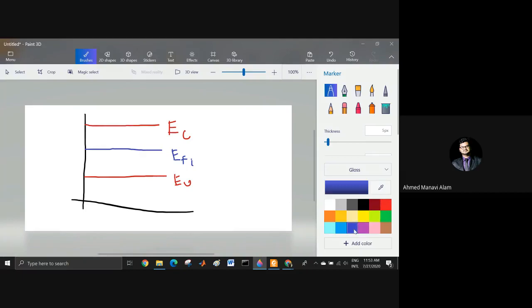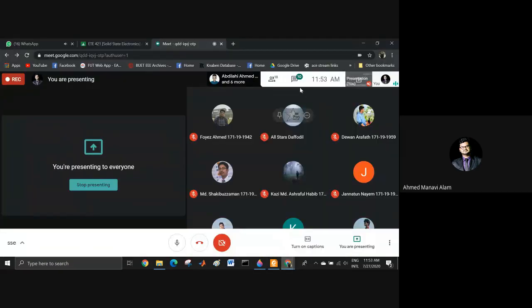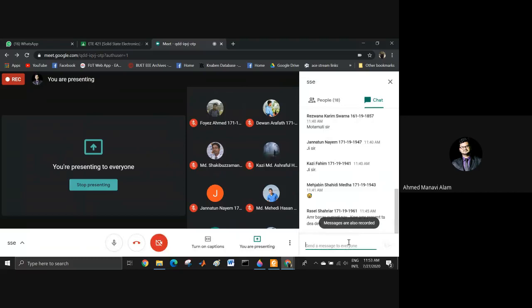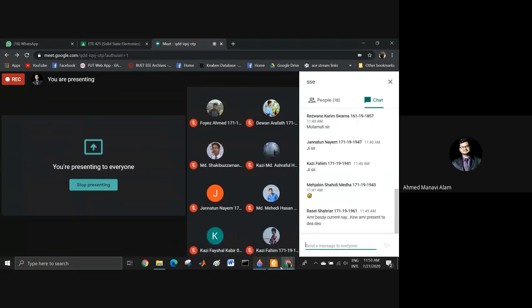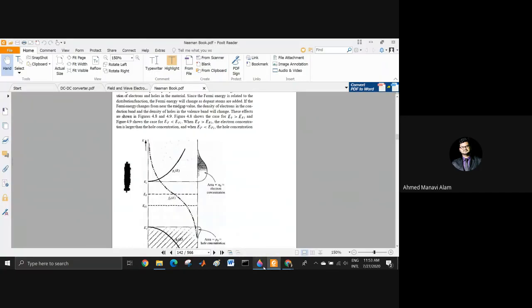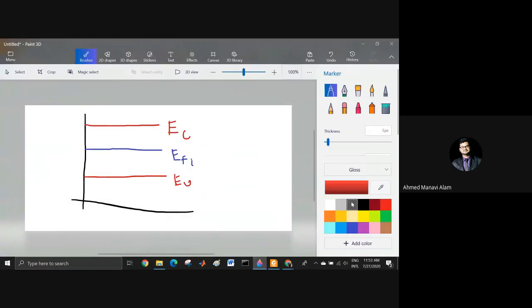Now, as I have added dopant materials, whenever I am adding dopant materials, what will happen? The intrinsic Fermi level will change.